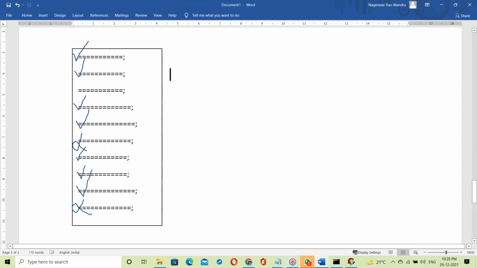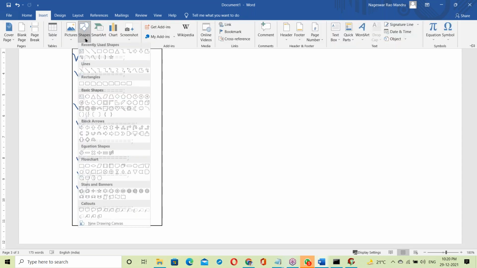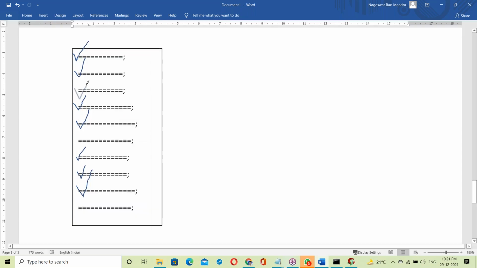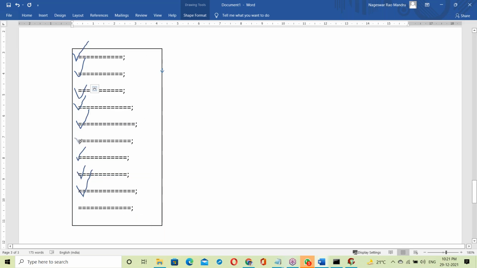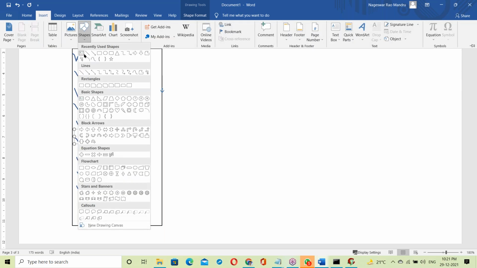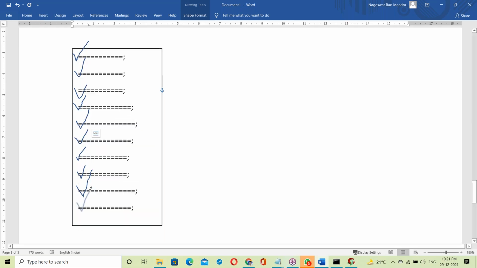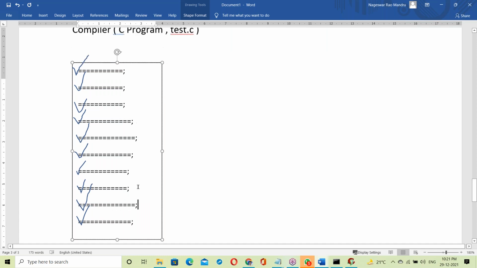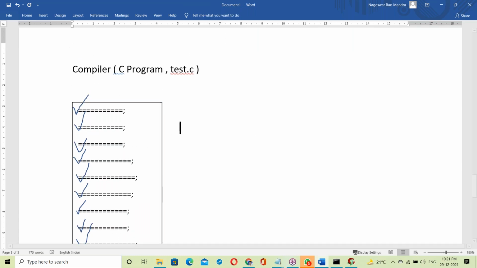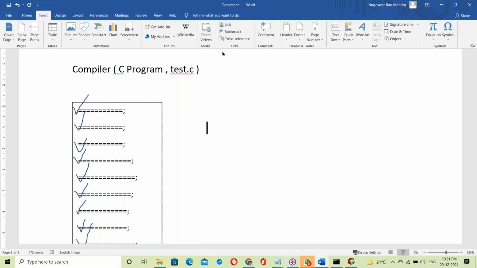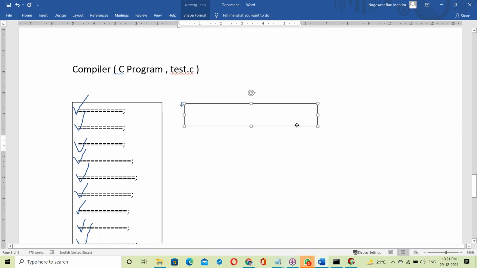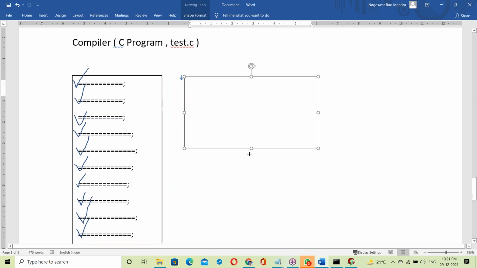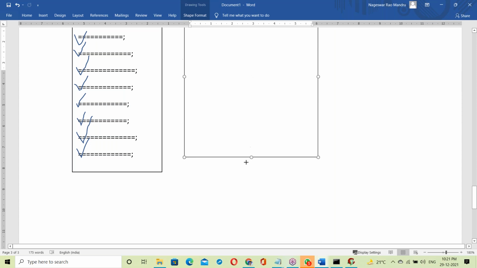Next, we should correct all the errors. Suppose there is no error, what happens? What is the next step? If no errors, if everything is fine, then the compiler opens another file, one more file. The compiler opens another file.